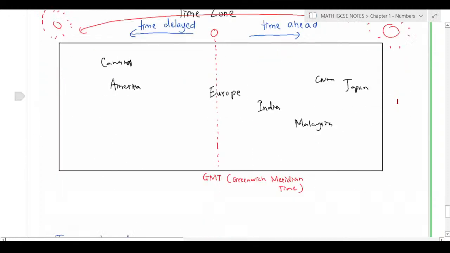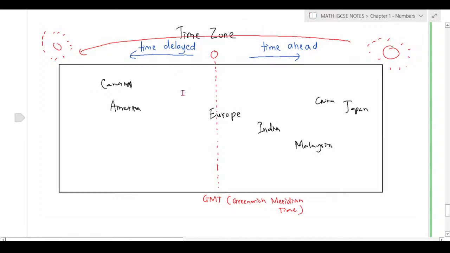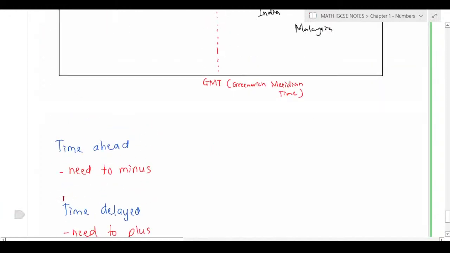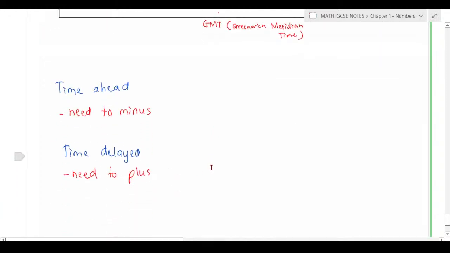That's the thing. But over here, I told you that whenever we have a time ahead, you need to minus, and time delay, you need to plus. If the flight travel time is something you need to find, and the arrival and the departure time have been given, you follow this step.